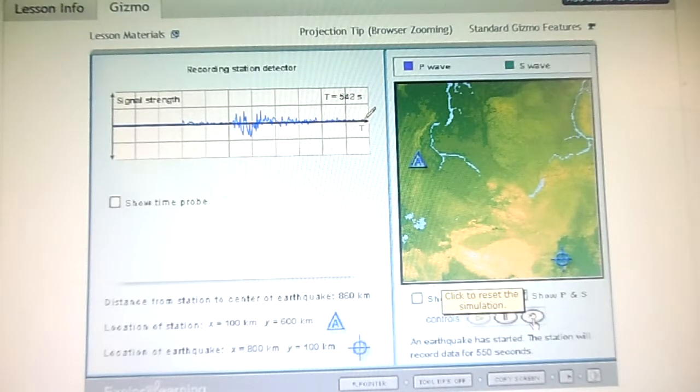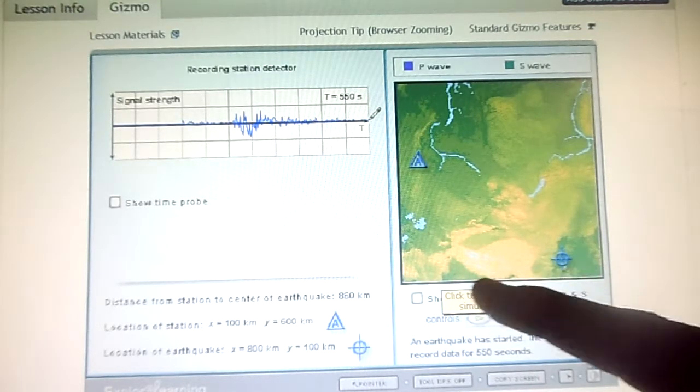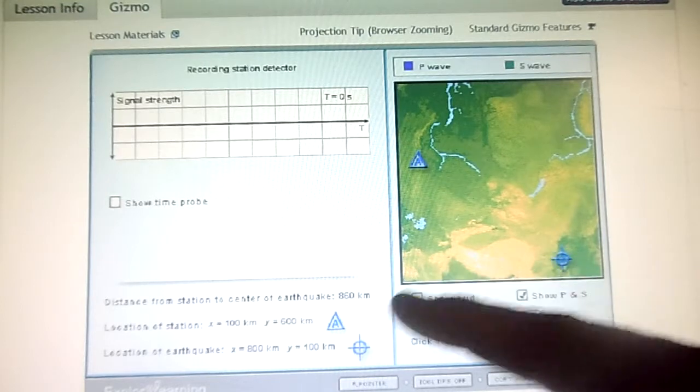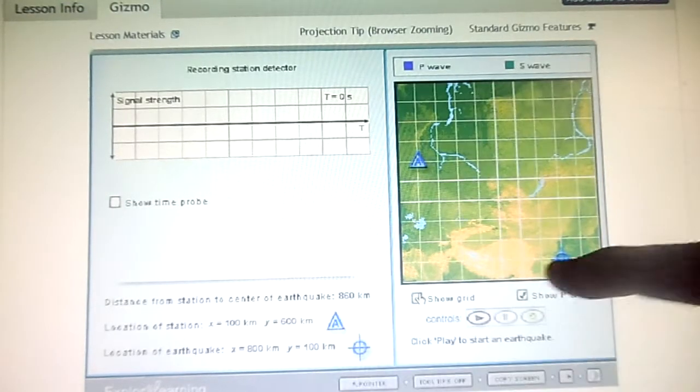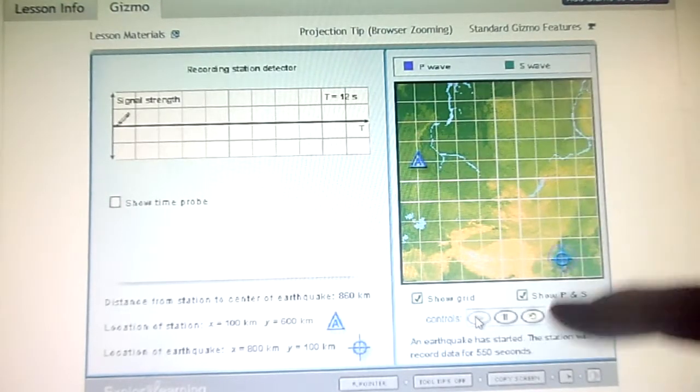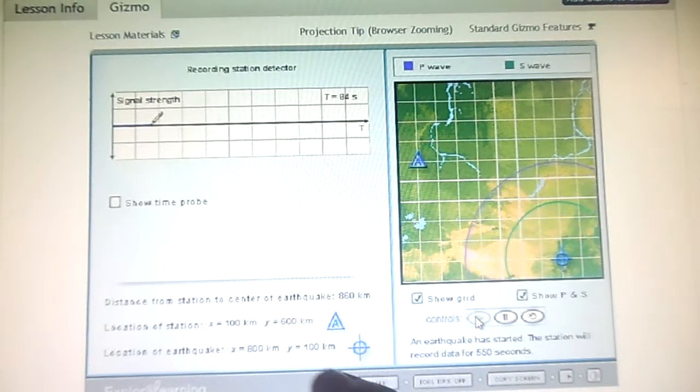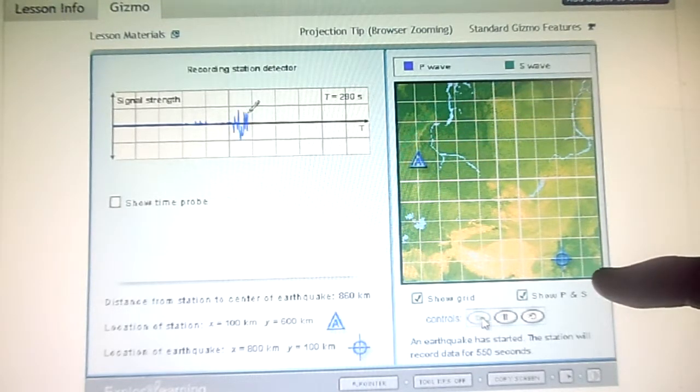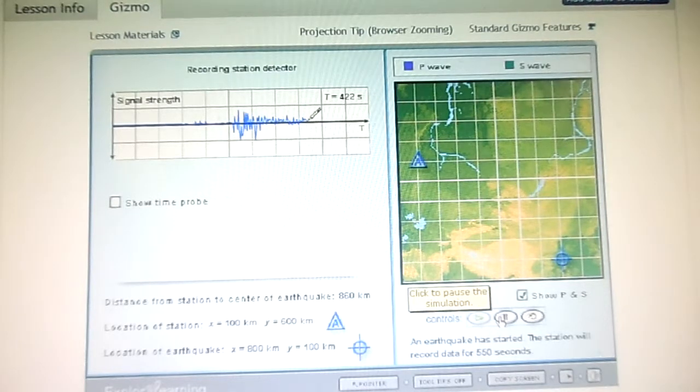And apparently the distance here looks like 600 kilometers this way. It says 100 kilometers. Oh, I see. The location. Okay, so what's our next question? Oh yeah, what's the next question?